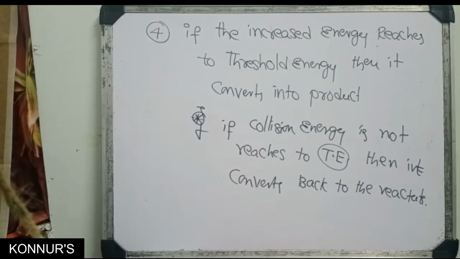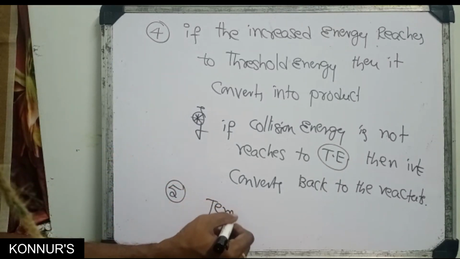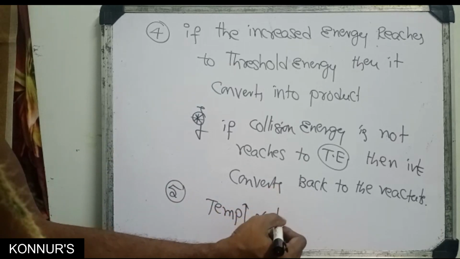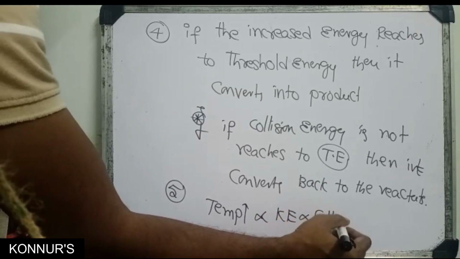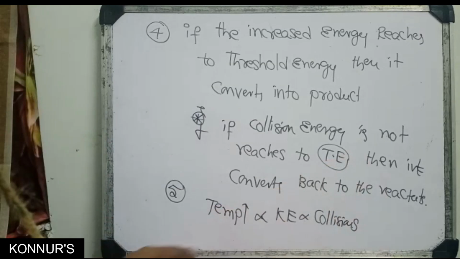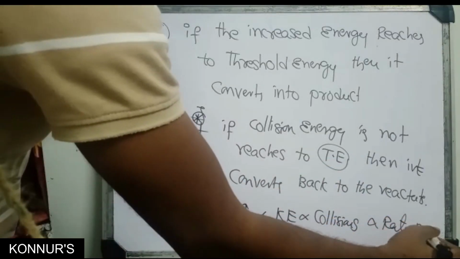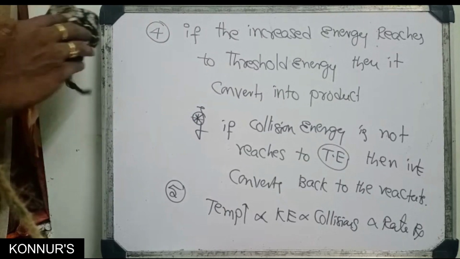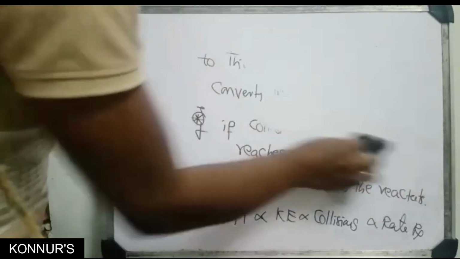Next, the temperature effect. If we are increasing the temperature, what happens? The molecules' kinetic energy increases. Kinetic energy increases means collisions take place, and more collisions means the rate of reaction increases. Now whatever we have discussed, we are writing in a graphical manner.